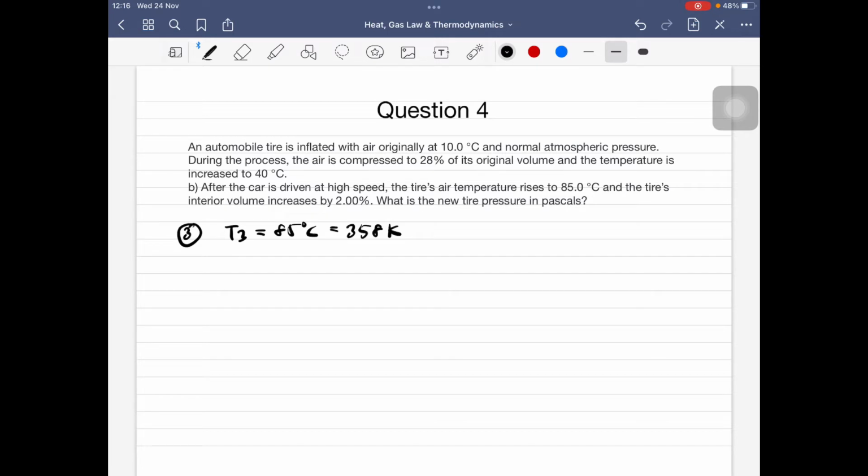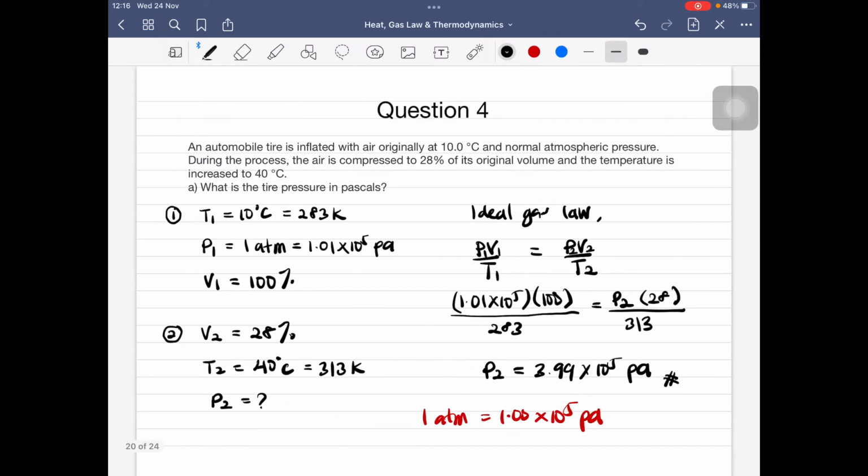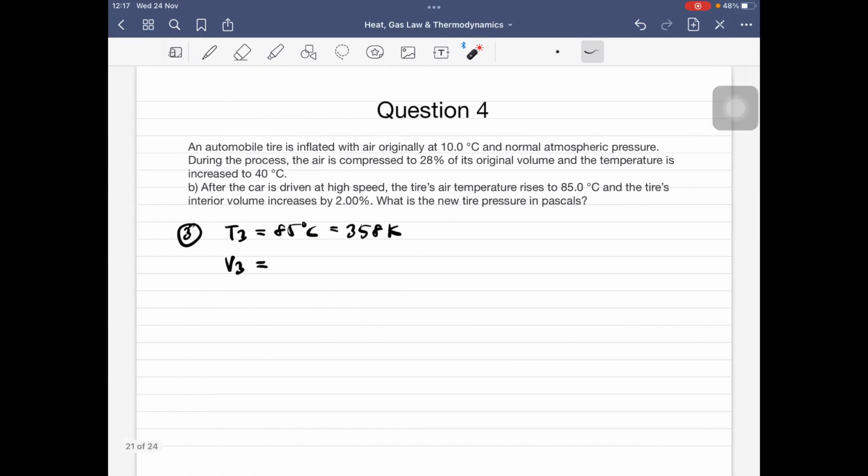And disebut dia punya volume, interior volume increases by 2%. So bermaksud sekarang kita punya volume daripada situasi yang kedua dia bertambah sebanyak 2%. Now, bermaksud volume number 3 asal dia adalah, which is daripada V2 tadi kita asal dia adalah sebanyak 28%. So untuk situasi yang ketiga dia sebut increase by 2%, bermaksud V3 kita akan menjadi 28 plus 2%, which mean kita akan dapat dia sebanyak 30%. Okay, so what is the new tire pressure in Pascal? So again dia tanya berapakah nilai P3, which is untuk situation number 3 lah.